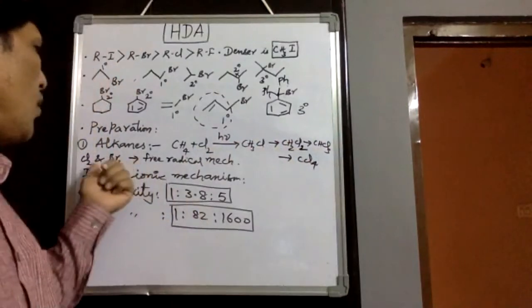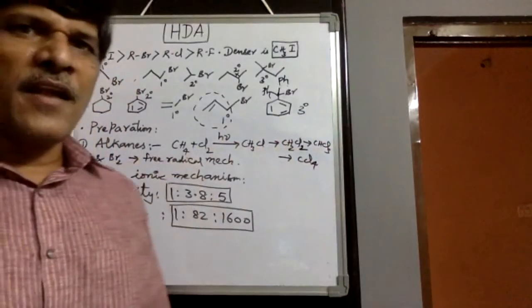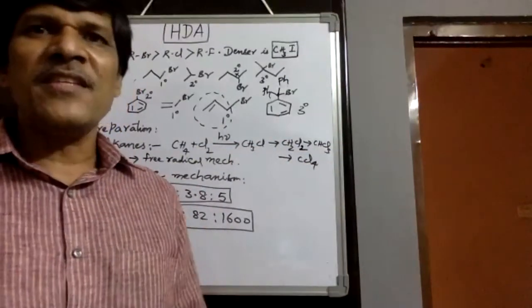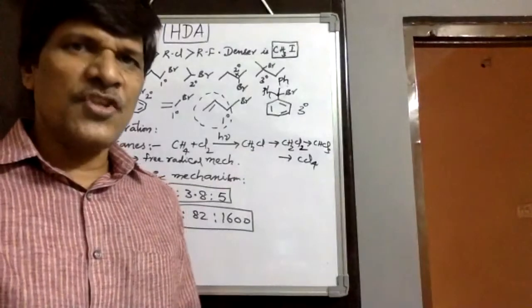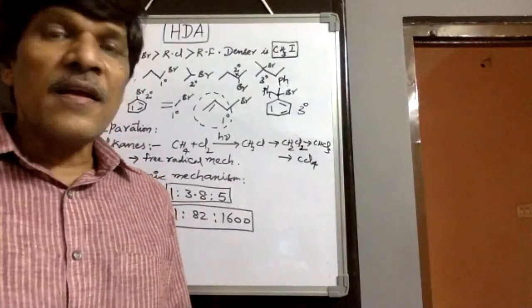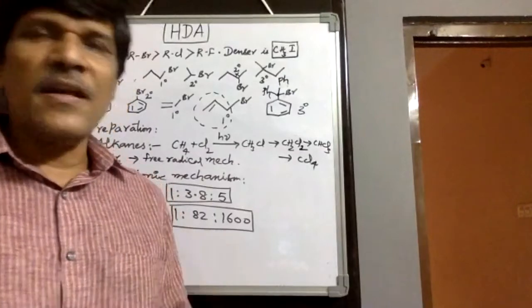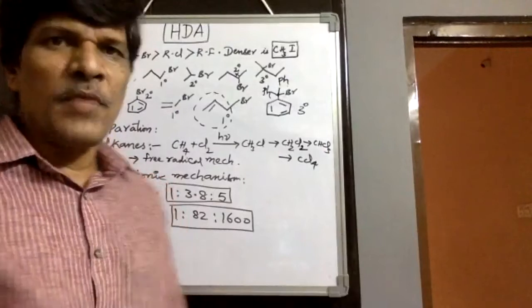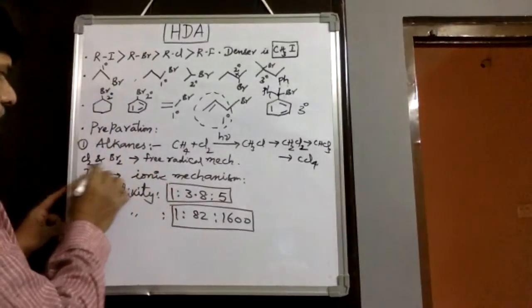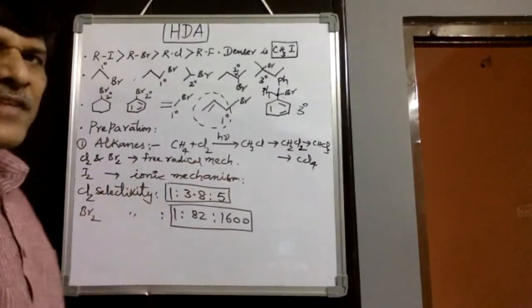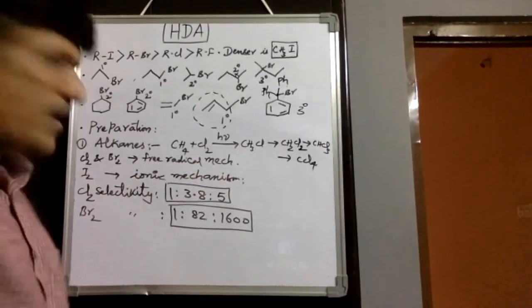Chlorine and bromine selectivity changes with secondary as well as tertiary hydrogens. Reactivity as well as selectivity are slightly dissimilar for chlorine and bromine. So chlorination and bromination follow a free radical mechanism, whereas iodination follows an ionic mechanism.